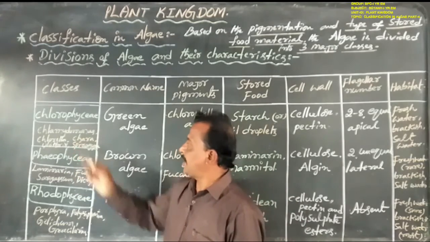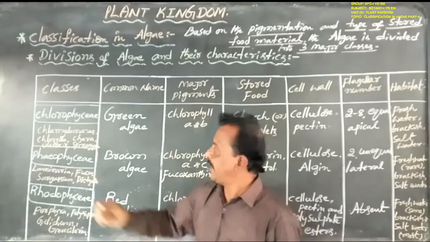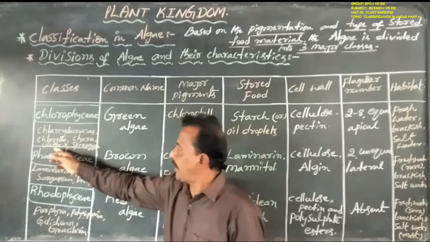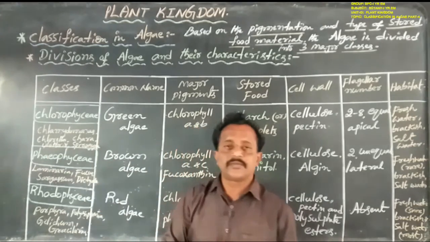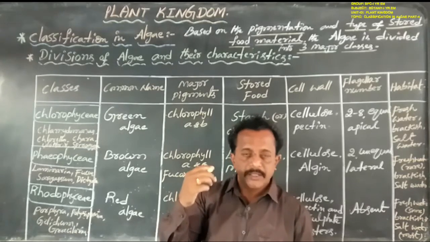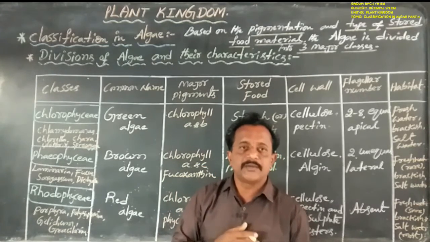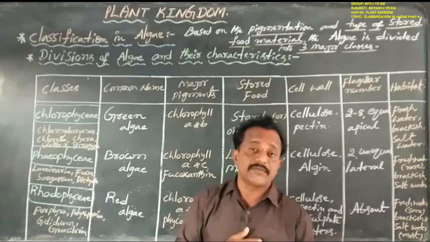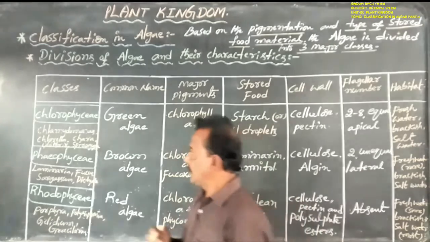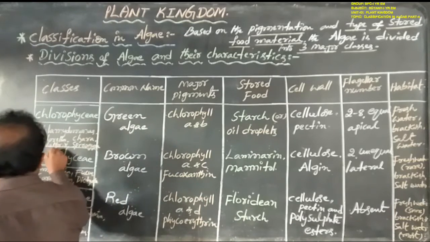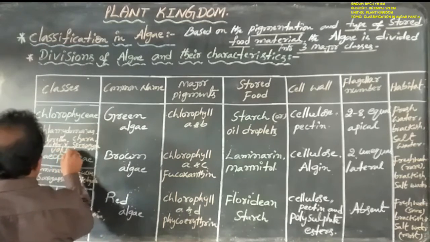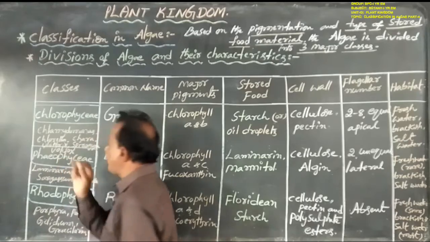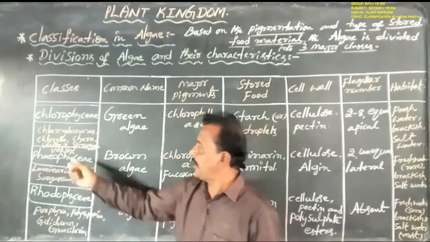Next, Chara, Spirogyra and Ulothrix, these three Chlorophyceae members are filamentous forms. As well as Volvox, this is a colonial form organism.